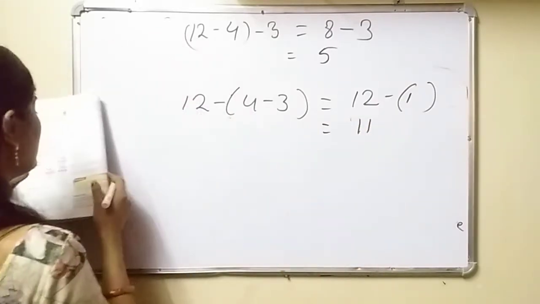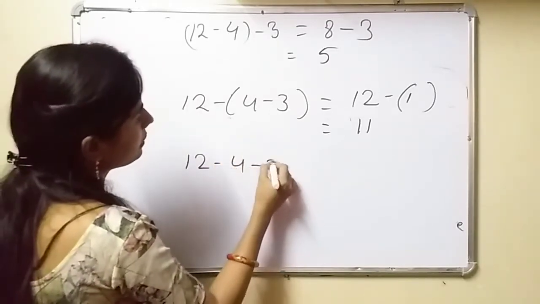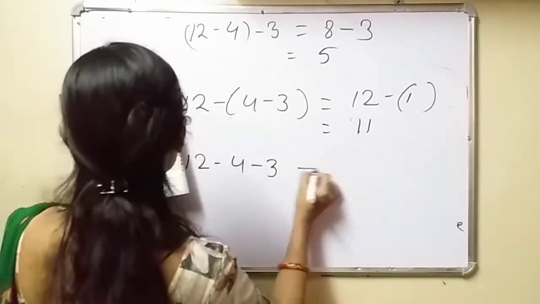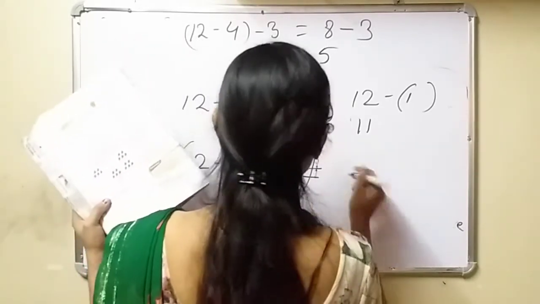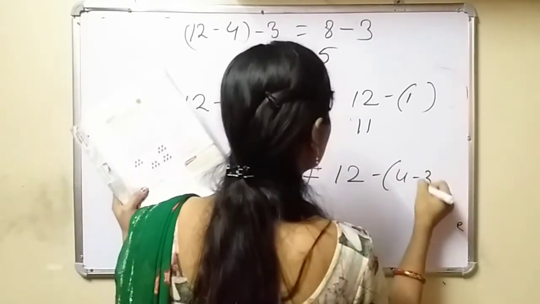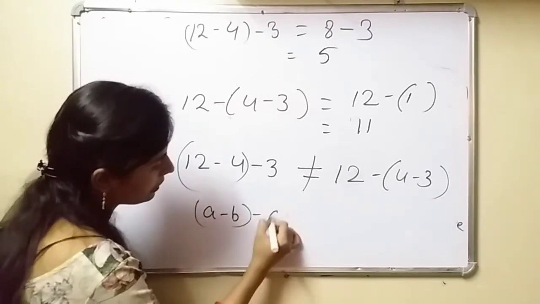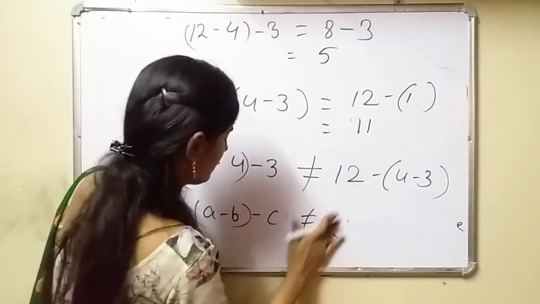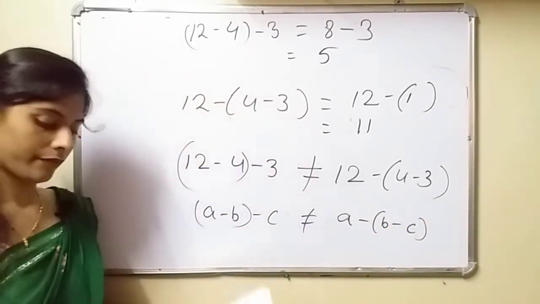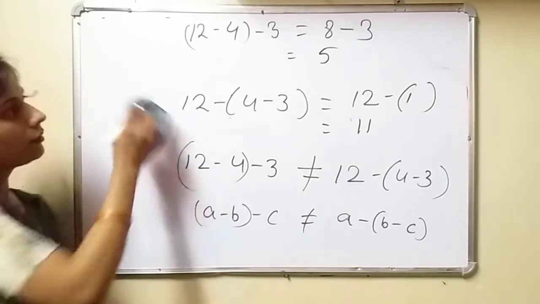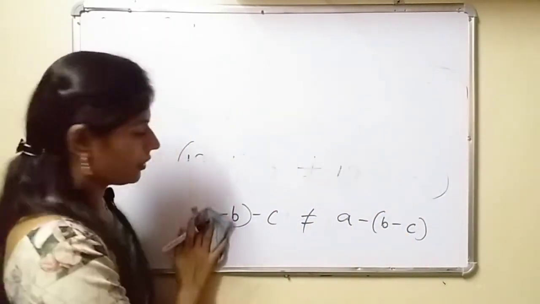Hence (12 minus 4) minus 3 is not equal to 12 minus (4 minus 3). Therefore (A minus B) minus C is not equal to A minus (B minus C). All this you have to note down in your classwork copy.